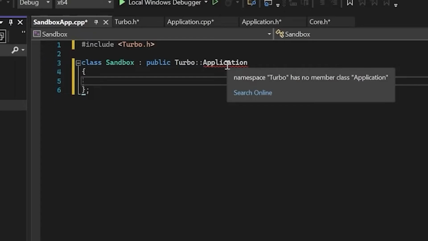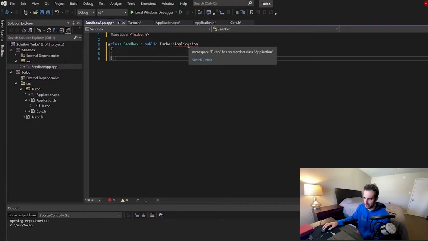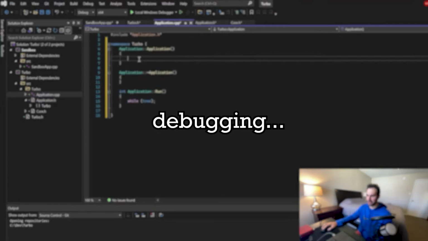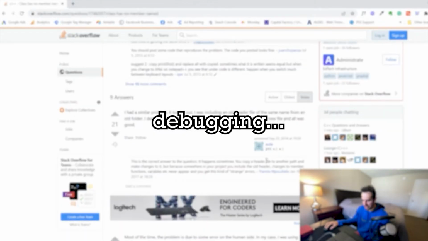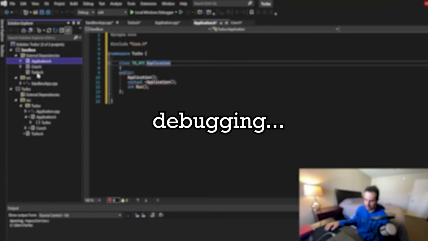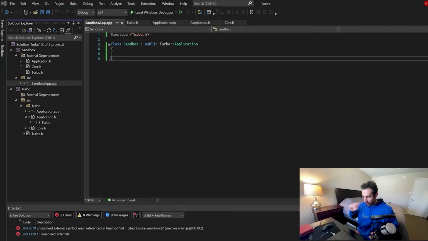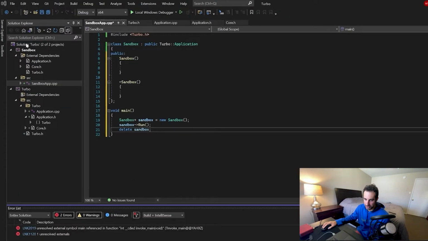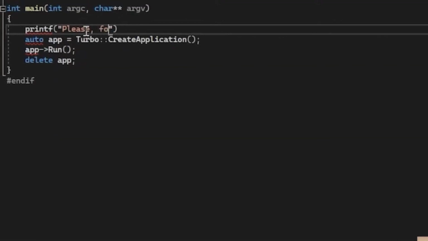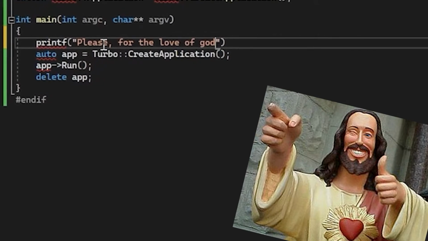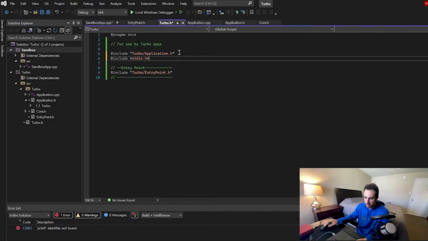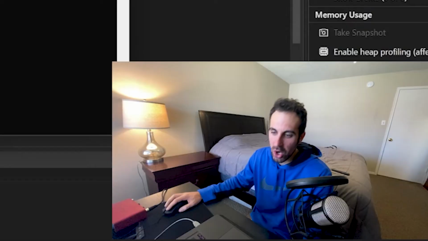Why is this saying this has no member class? It does. Why? Namespace Turbo has no member class application. Did I spell this wrong? We're getting there. So we're basically running. Now we need to copy, we recompiled it. Let's try this. Please, for the love of God, work. Oh, there. And if I run, please, oh my God, it worked.